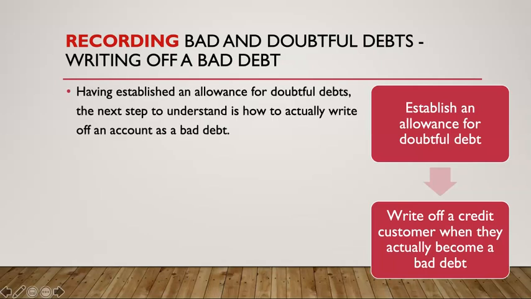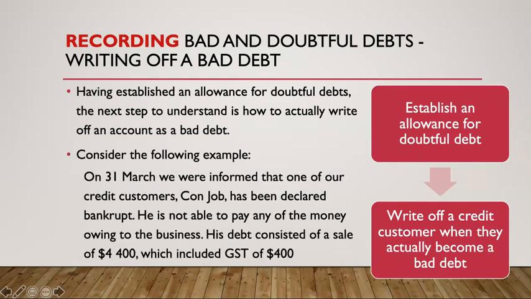So how do we do this? We actually have to write off the account, and let's consider this example. On 31st of March, and the dates might be slightly not relevant, we're informed that one of our credit customers, ConJob, has been declared bankrupt. Not an uncommon thing for a credit customer. He is not able to pay any of the money owing to the business, and the debt that ConJob owed us was $4,400, which included GST of $400. How are we going to report this?